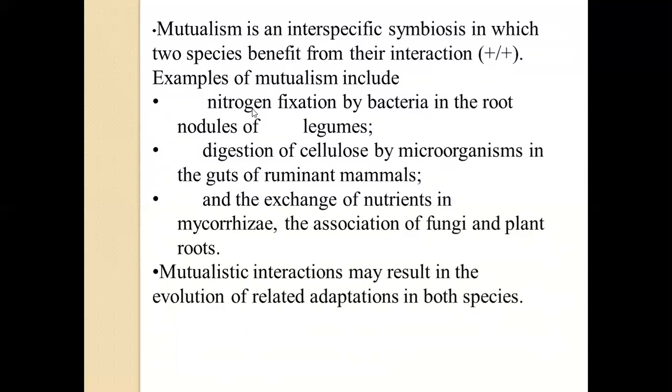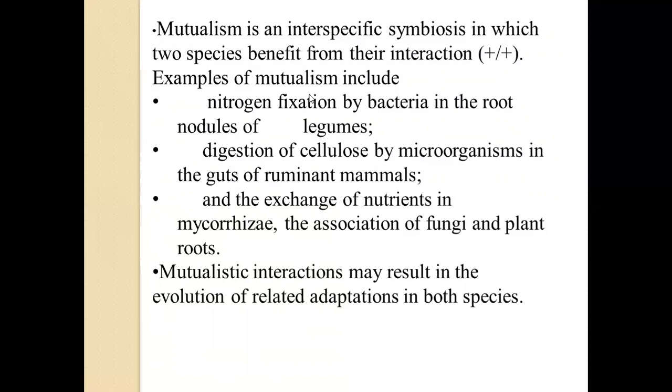It could be the example of nitrogen fixation by bacteria in the root nodules of legumes, or digestion of cellulose by microorganisms in the guts of ruminant mammals, and exchange of nutrients in mycorrhizae. Mycorrhizae are nothing but the association of fungi and plant roots. So these are all the examples for mutualism or interspecific symbiosis. Here, both the parties get benefited.